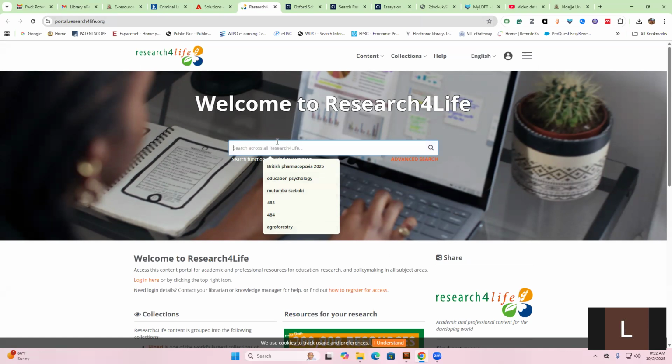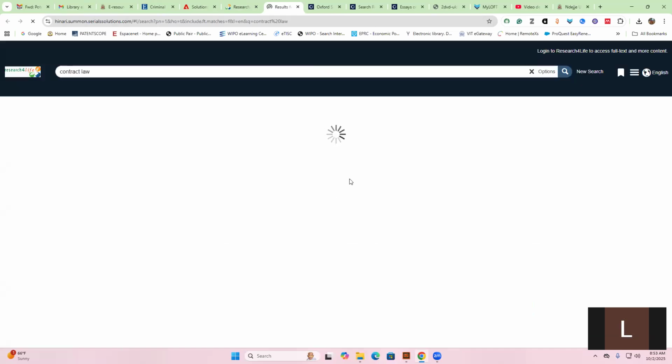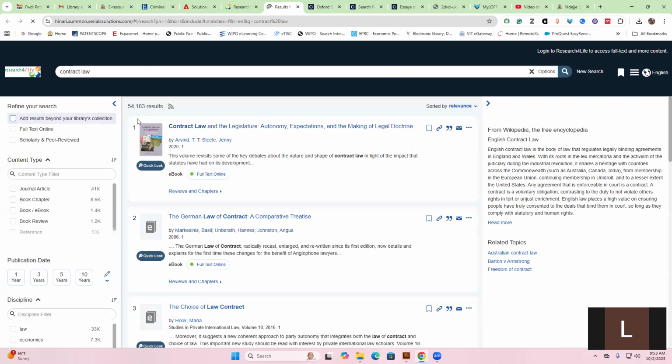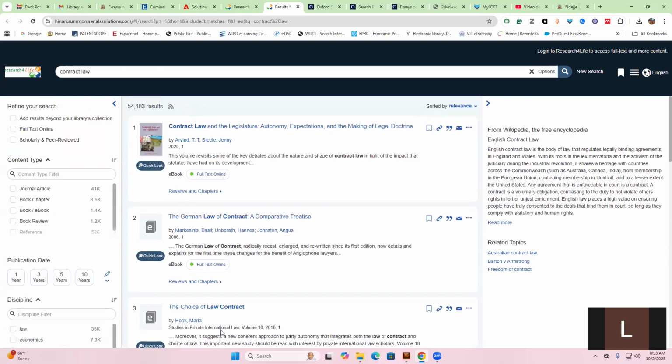For example, I can search for contract. Let me say contract law. It's too general, but if that is my search, it will take me, and then I'll be able to view a number of materials on contract law. We have 54,183 results on contract law. Some books are online, some of them you can get as PDFs, but you can see that you'll be able to access.